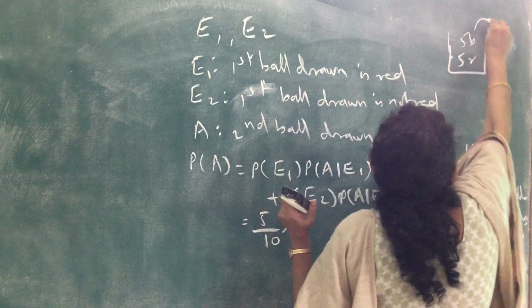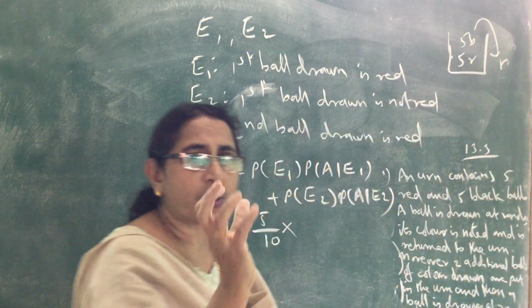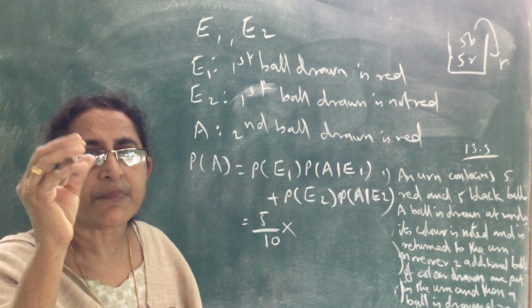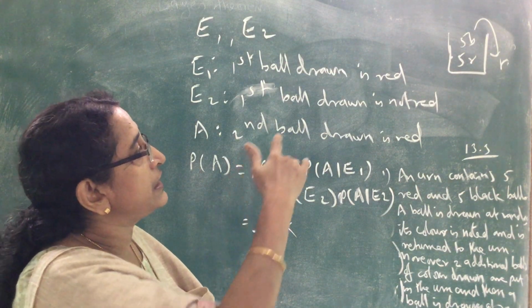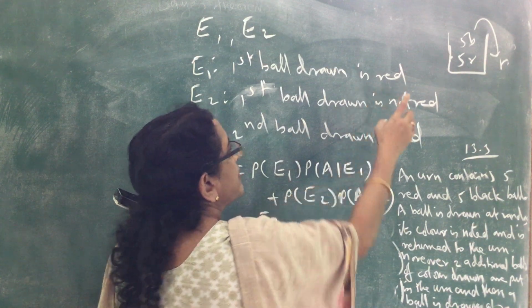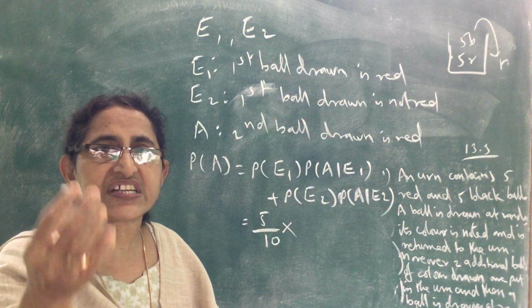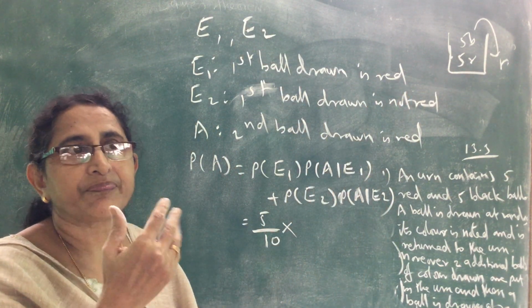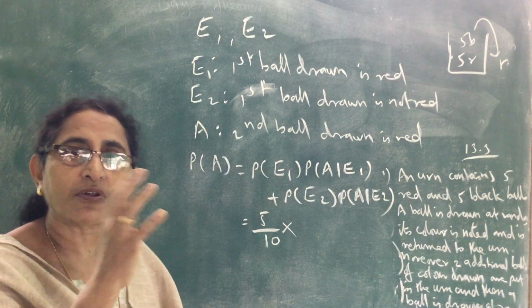See, the first ball drawn is red, so the color is noted and 2 additional balls of the same color are put in the box. The red ball which was taken is kept back, and 2 additional red balls are also put in the box.